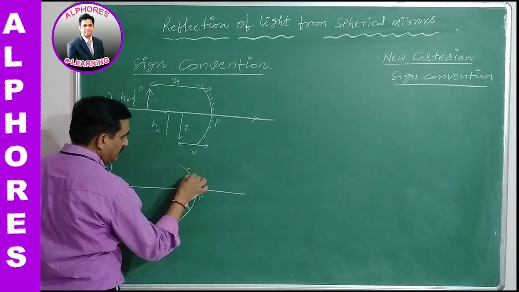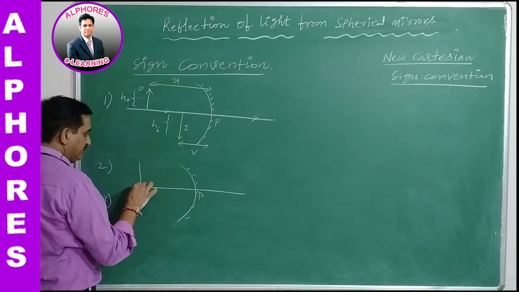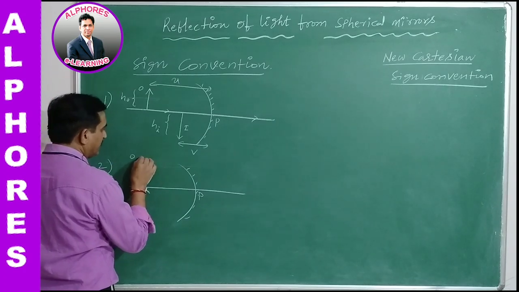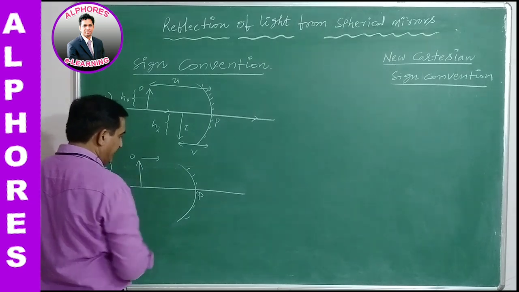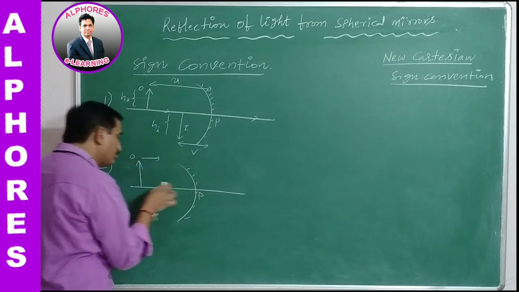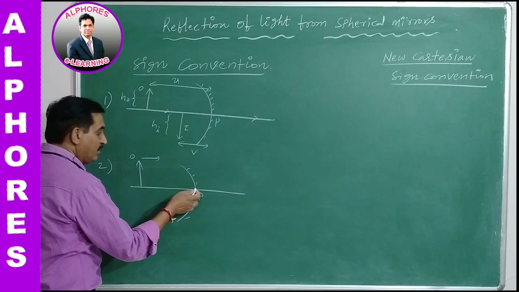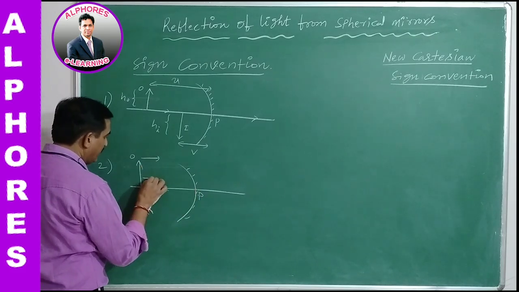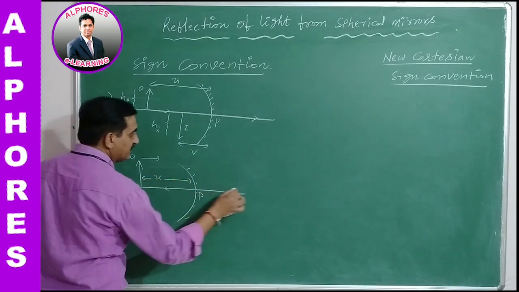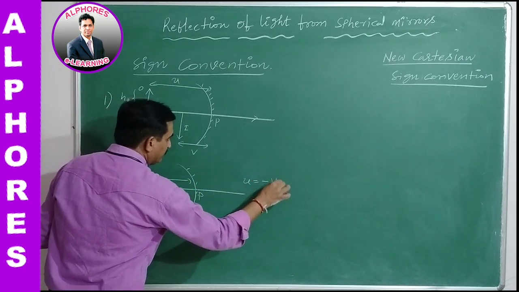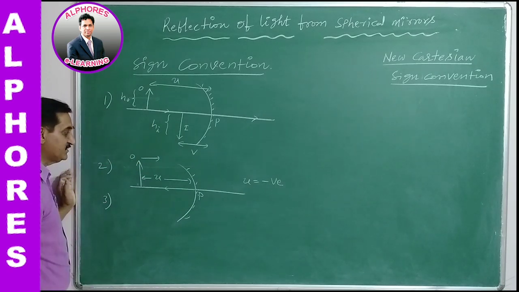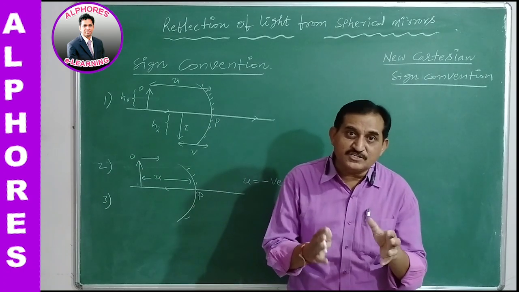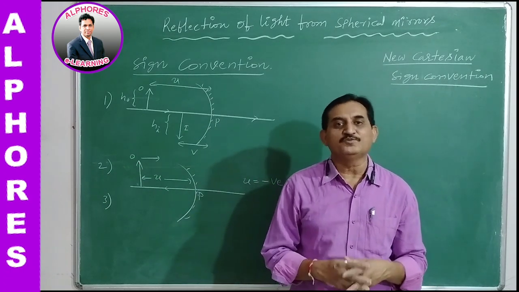This is the pole. This is the object. From this object, light is traveling from left to right. You are measuring from pole to the object, so you are going in the opposite direction, against the light. Therefore, this object distance is taken to be negative. Those measured in the direction of the incident ray are taken to be positive.